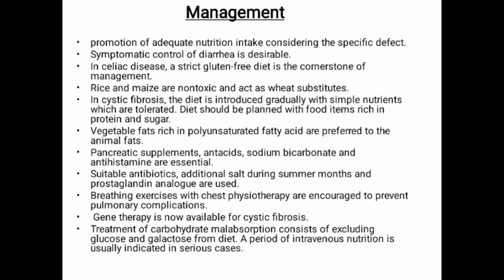In cystic fibrosis, the diet is introduced gradually with simple nutrients which are tolerated. Diet should be planned with food items rich in protein and sugar. Vegetable fats rich in polyunsaturated fatty acid are preferred to animal fats. Pancreatic supplements, antacids, sodium bicarbonate, and antihistamine are essential. Suitable antibiotics, additional salt during summer months, and prostaglandin analog are used.